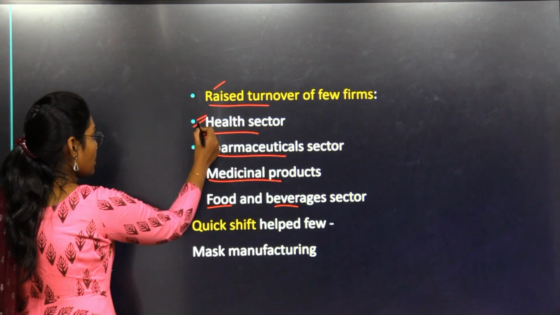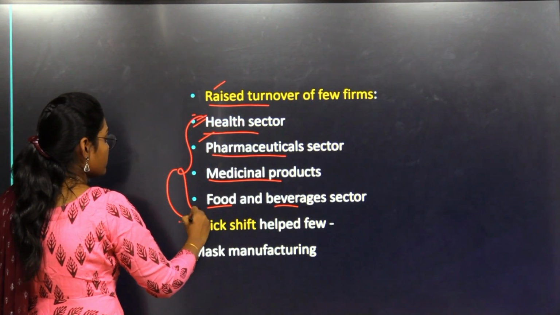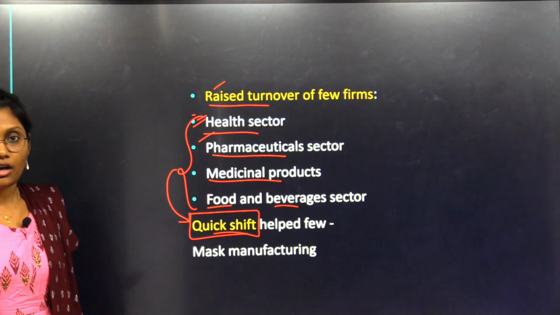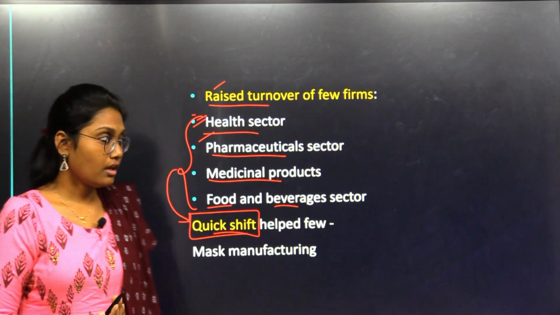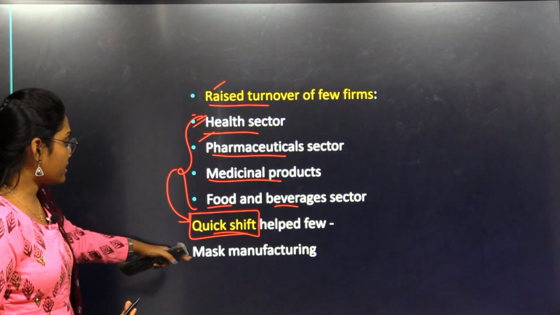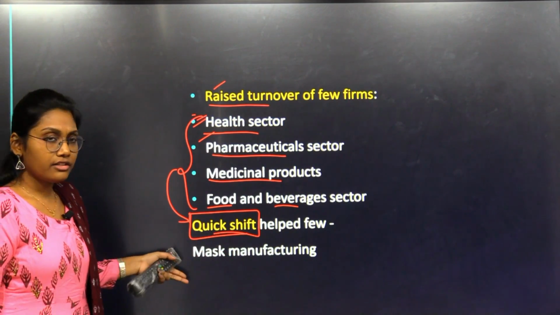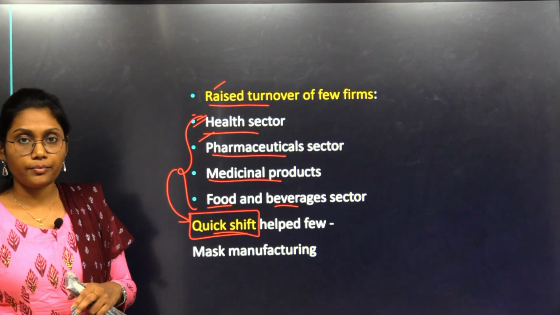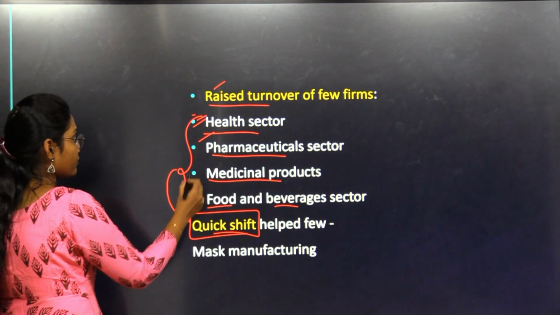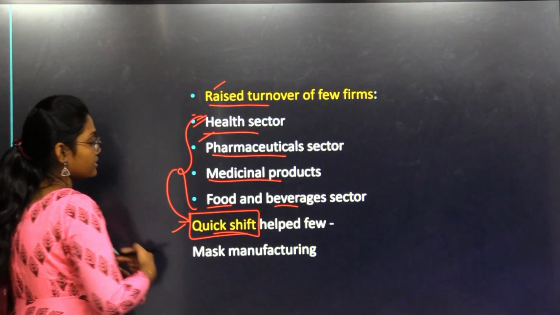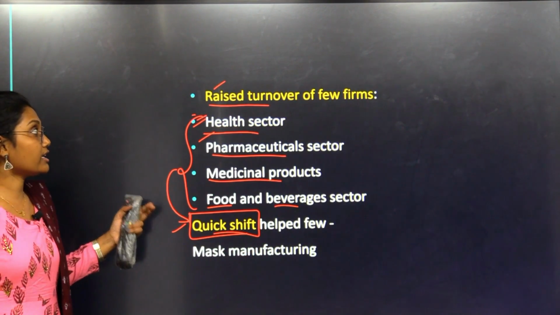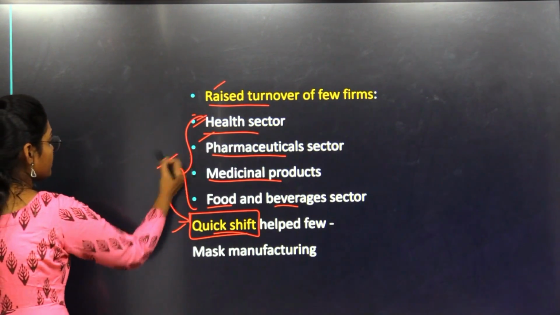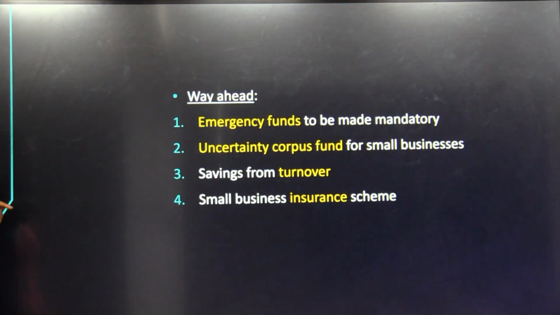And for the rise of these sectors, the owners of these firms followed a quick shift of their objective. Earlier, they were not in this area, but they moved into manufacturing masks and sanitizers and going into the food delivery sector. Like that, a few owners of a few firms shifted quickly, and that's why they could see a rise in their turnover. It can be a best strategy to be followed in future.